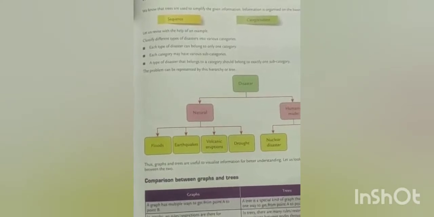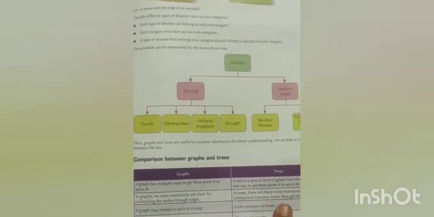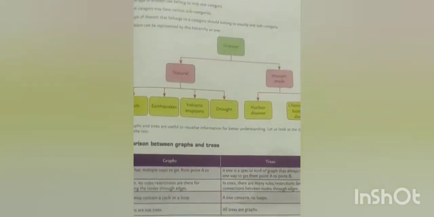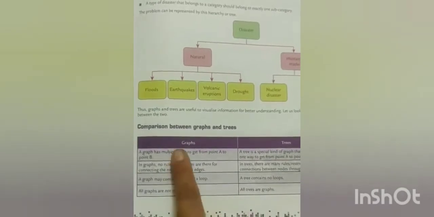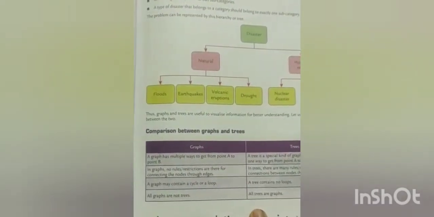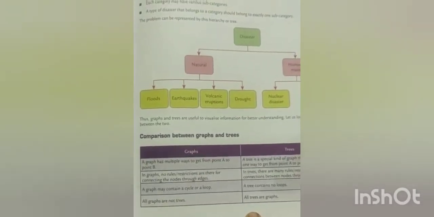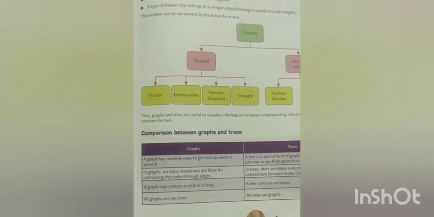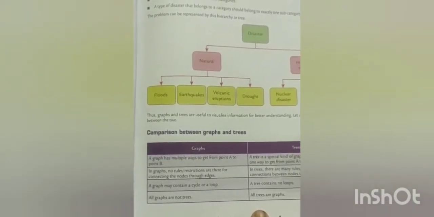But there are some major differences between graphs and trees, which we will see one by one. First, a graph has multiple ways to go from point A to point B. As we saw in the earlier video, graphs can have cycles, they can have loops. There can be more than one way to go from one point to another.